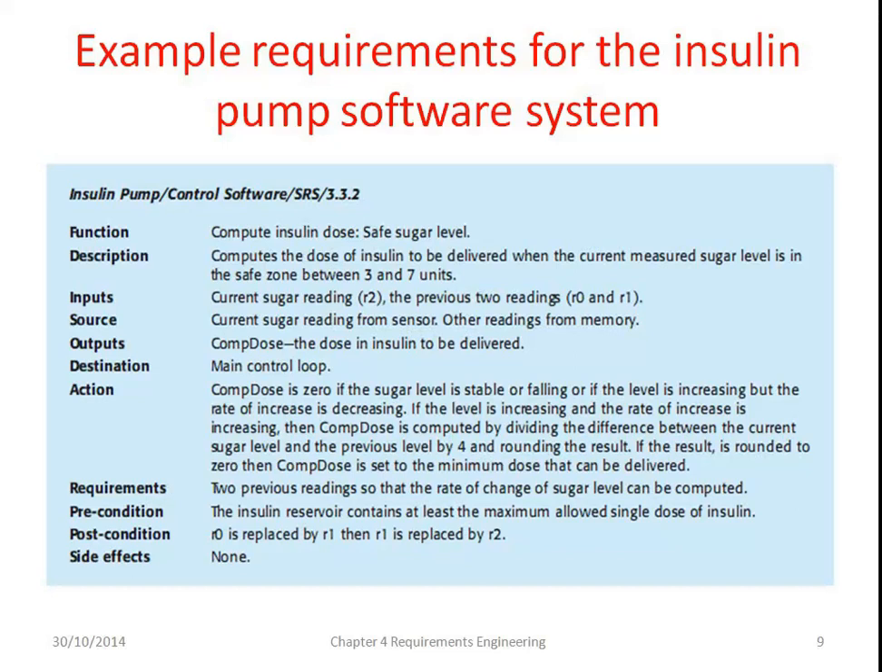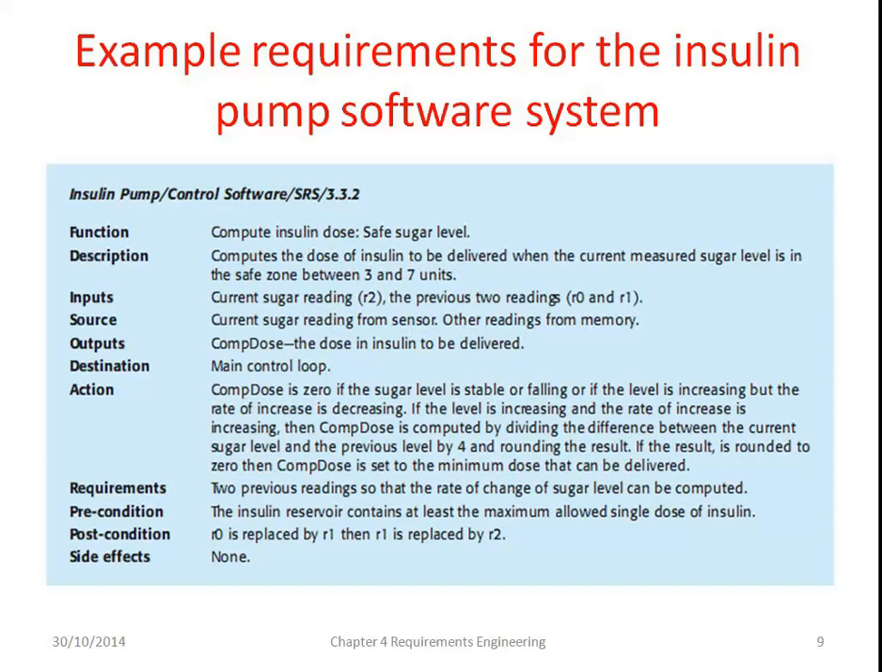What type of dose can be delivered? The destination is the main control loop. Action: the computed dose is 0 if the sugar level is stable or falling, or if the level is increasing but the rate of increase is decreasing. If the level is increasing and the rate of increase is increasing, then the computed dose is computed by dividing the difference between the current sugar level and the previous level by 4 and rounding the result. If the result is rounded to 0, then the computed dose is set to the minimum dose that can be delivered.